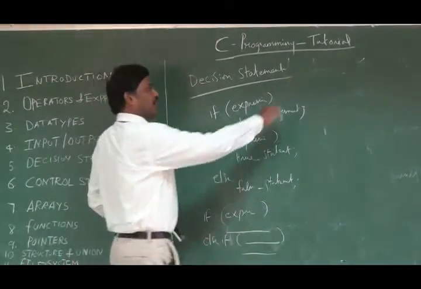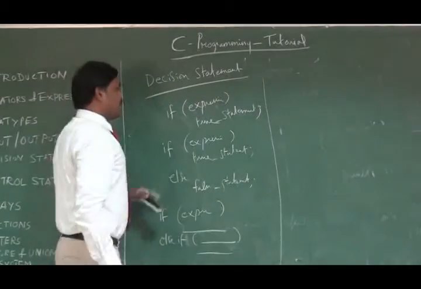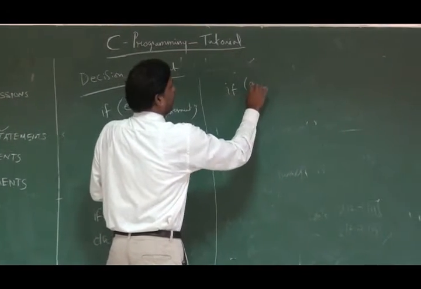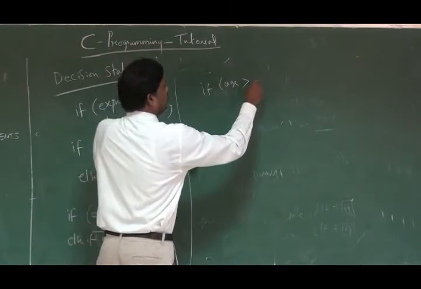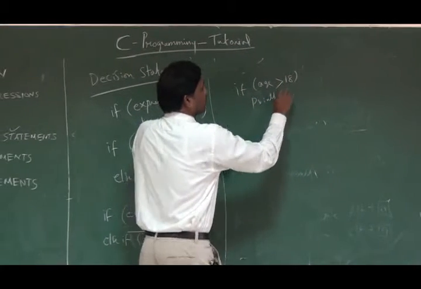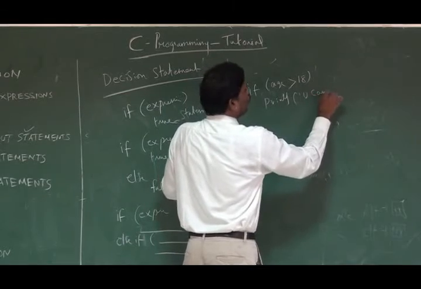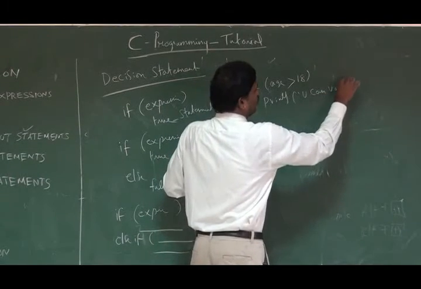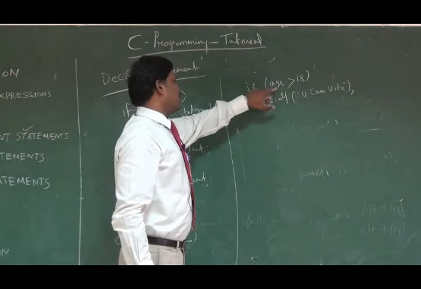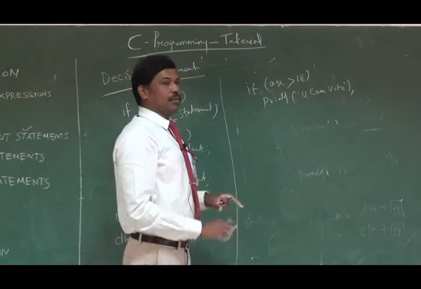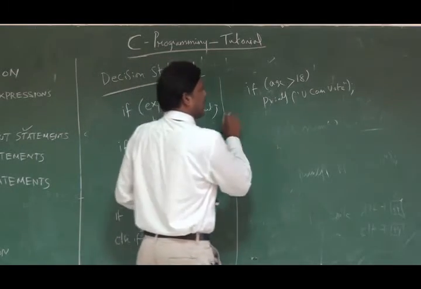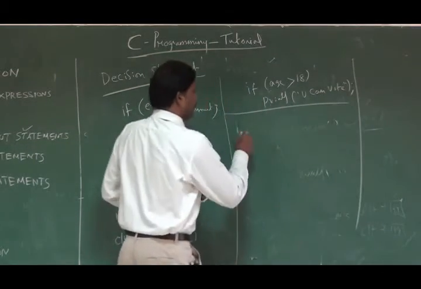For every if, I will give a valid example. Take this if condition: if age greater than 18, printf you can vote. Understand? The value in the variable age will be checked. If this value is greater than 18, it simply prints the output: you can vote. This is an example for a simple if.